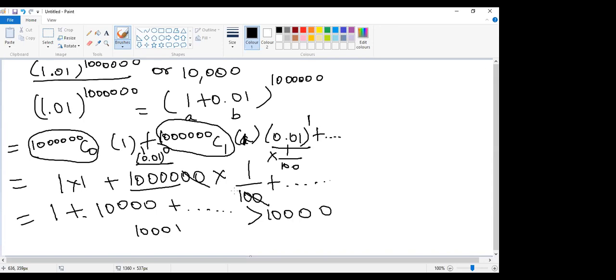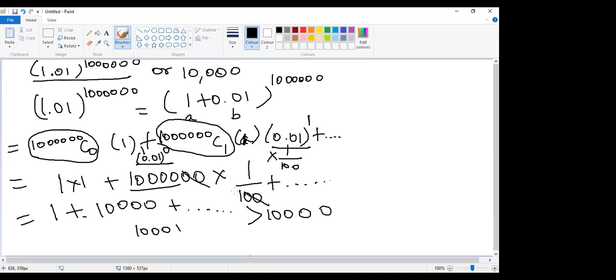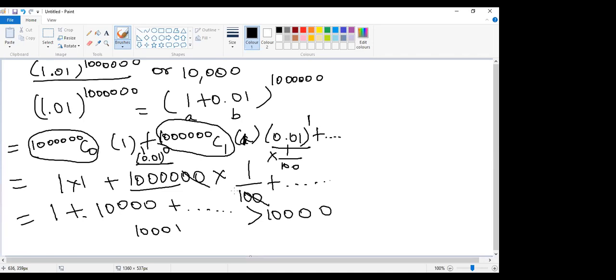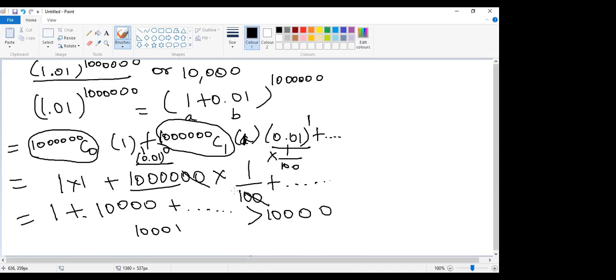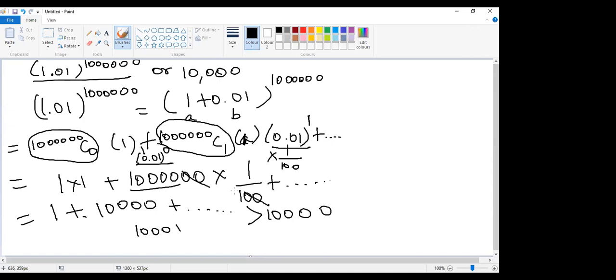Okay, Shweta, can you tell me the second observation? Next, Rahul, be ready with the third observation. Shweta, what is the second observation? The powers of the first quantity A go on decreasing. Yes, good. The powers of A, that is the first quantity, will be decreasing, and the second quantity will be increasing by 1. Rahul, tell me the third one.